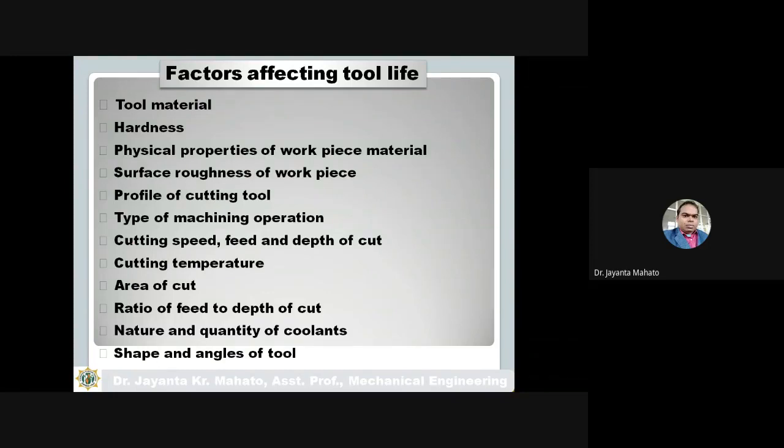Hardness of the tool material: mainly the hardness of the cutting tool should be more compared to the workpiece. कटिंग टूल की हार्डनेस वर्कपीस की हार्डनेस से ज़्यादा होनी चाहिए. So that's why carbide cutting tool is sometimes used for its more hardness.